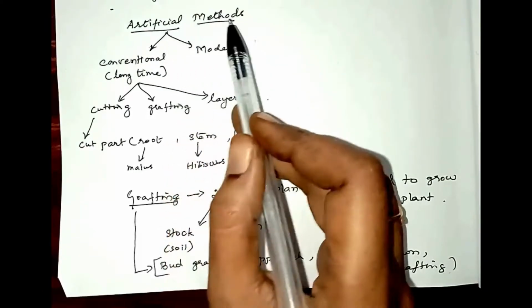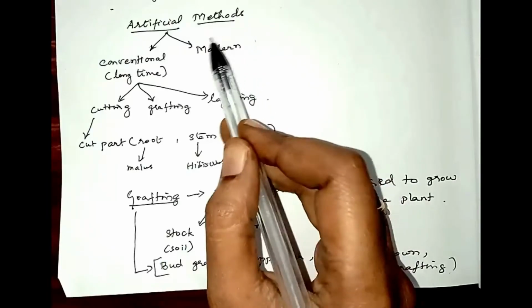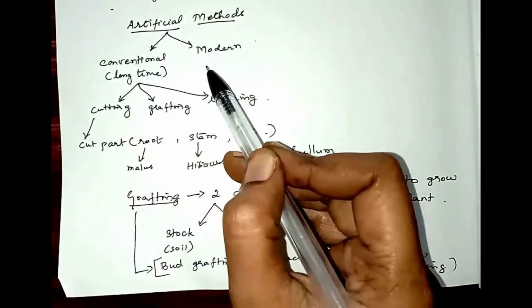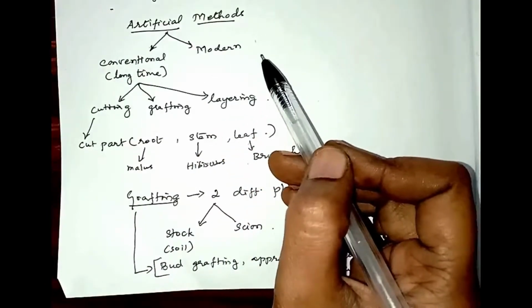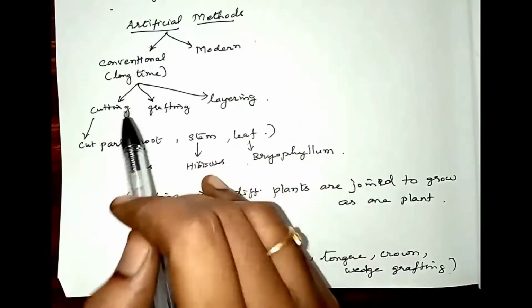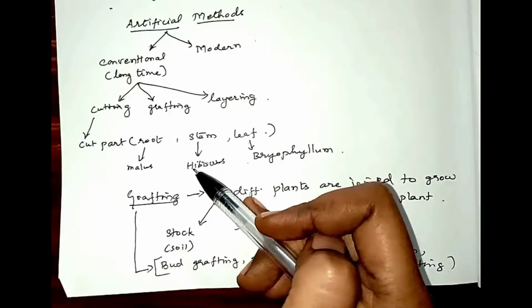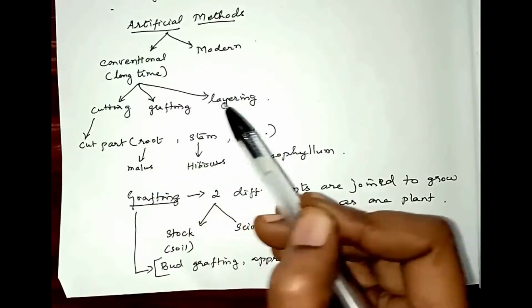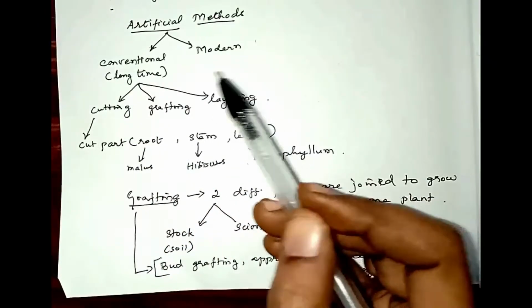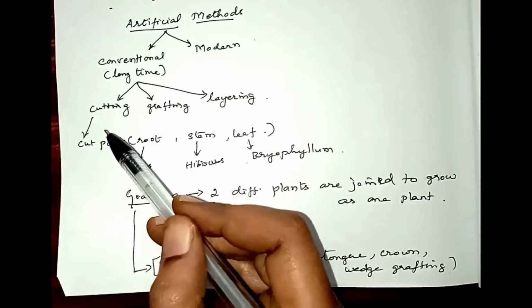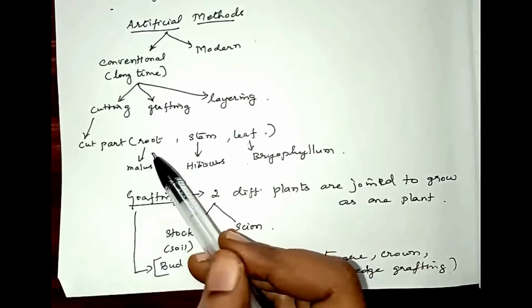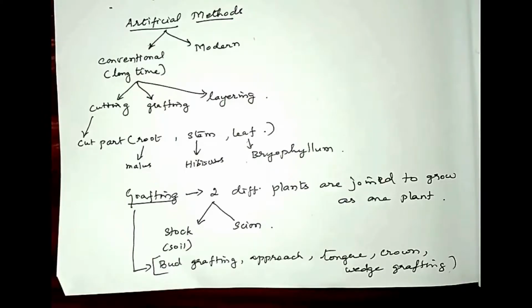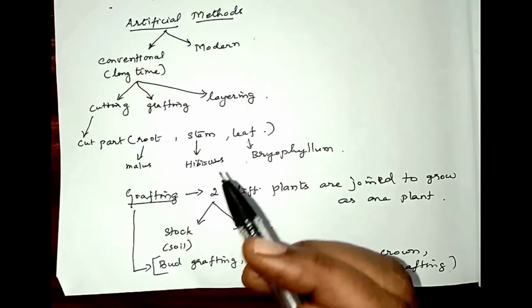So artificial methods of plant propagation can be done in two ways: conventional methods as well as modern methods. Now let us see the conventional methods that we have been using for a long time. Conventional methods consist of cutting, grafting and layering. In cutting, from parts of the plant such as root, stem and leaves, we can produce new plants.